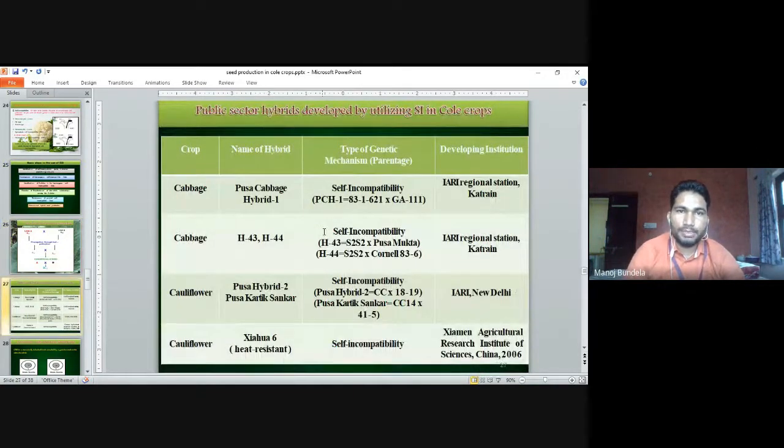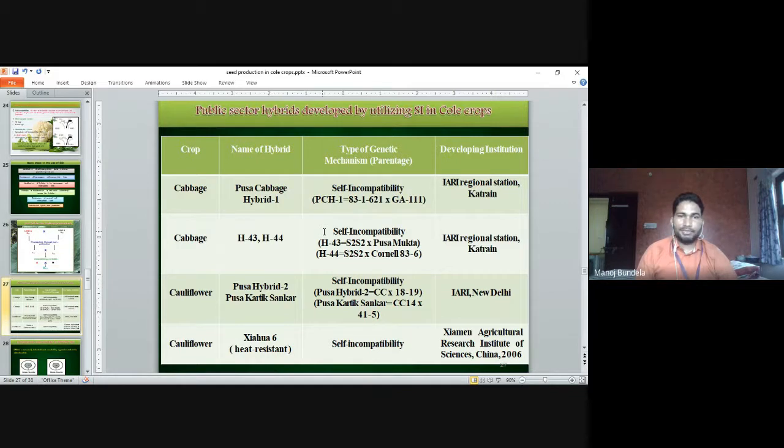Public sector hybrids developed using self-incompatible lines in cole crops: in cabbage, the public sector hybrid is Pusa Cabbage Hybrid 1. It is developed by self-incompatibility, from PCH1 83-162 and GA 111, by the IARI Regional Station Katrain, Himachal Pradesh.